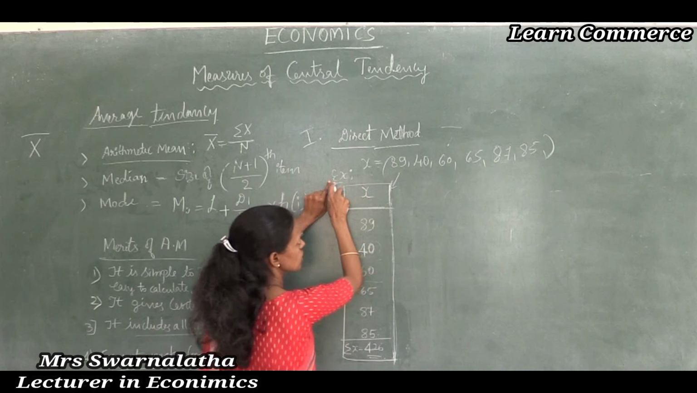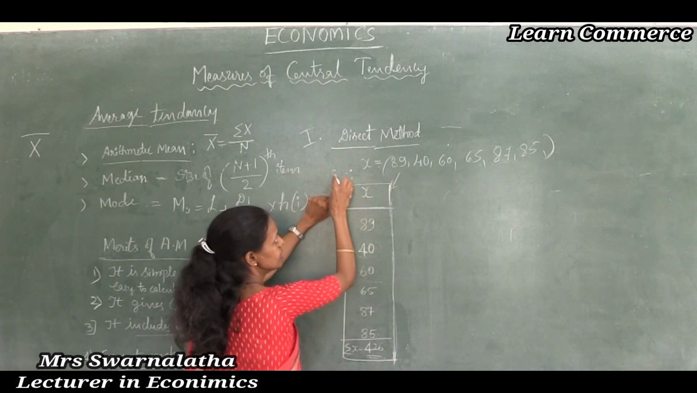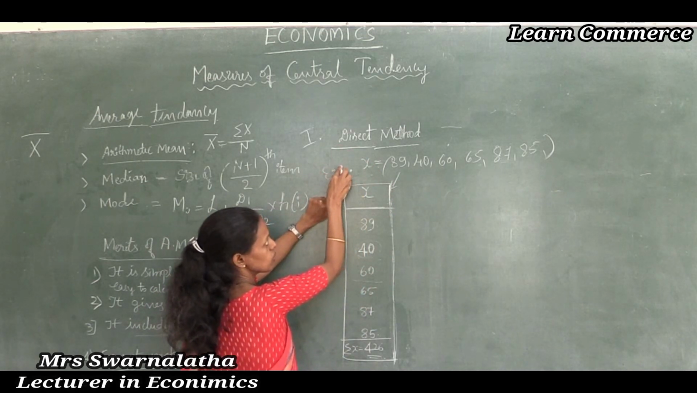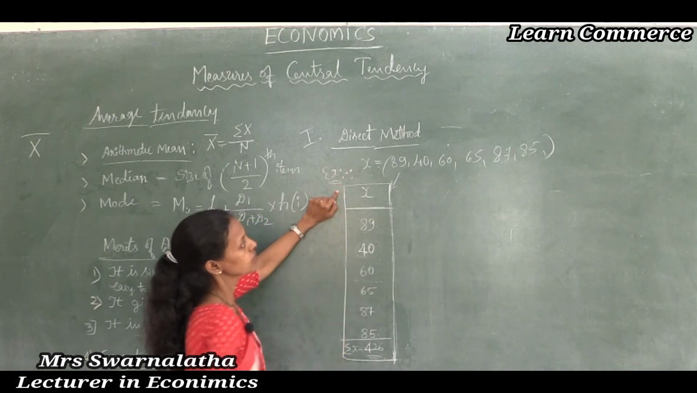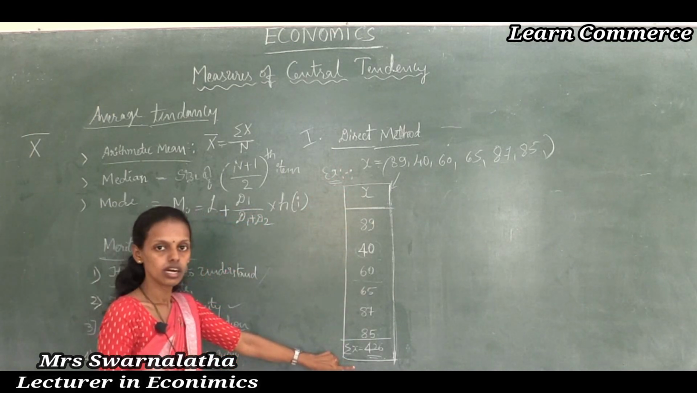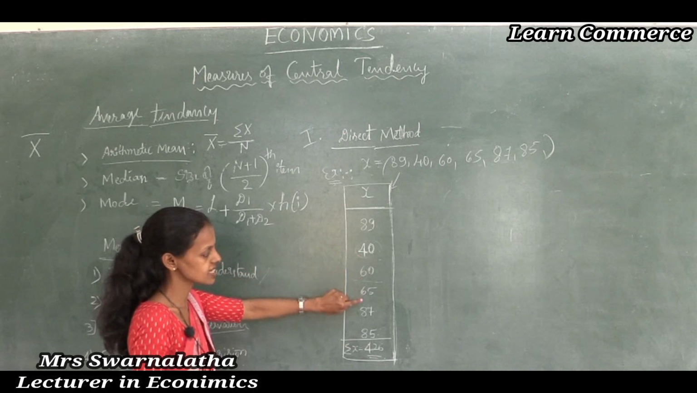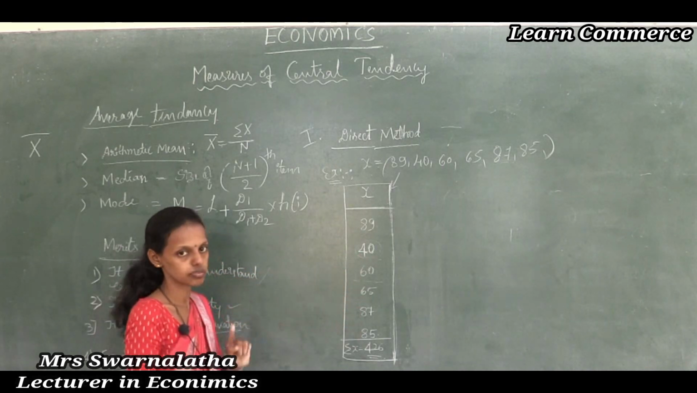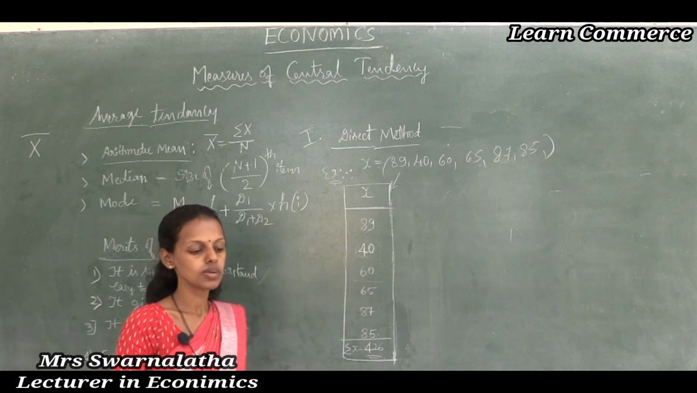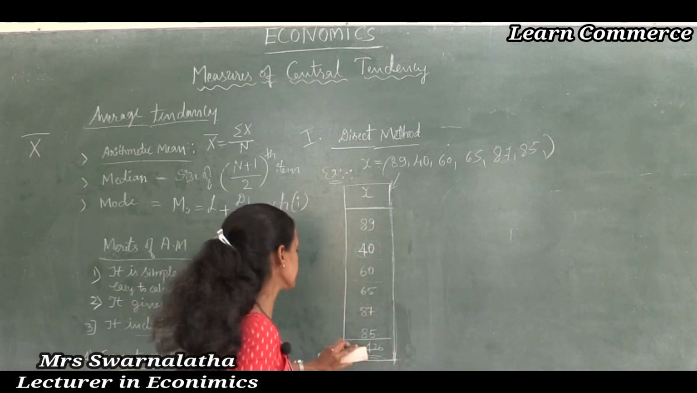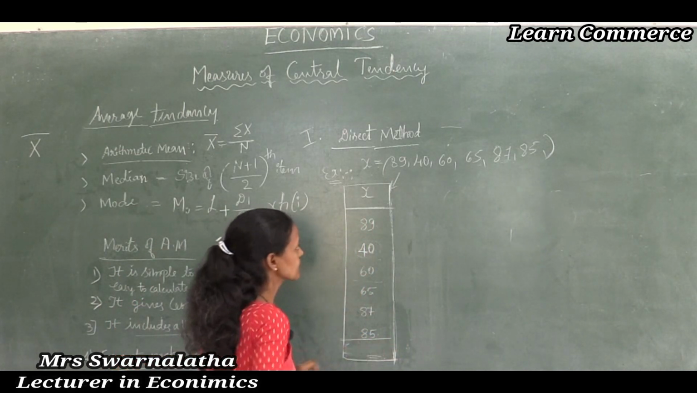Thus, this is a common method to find the central tendency. Sample problem, see properly. Now I write like this: x is equal to 89, 40, 60, 65, 87, 85. What is the next step? What is the required thing here?